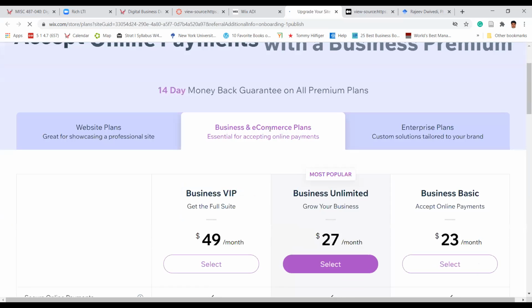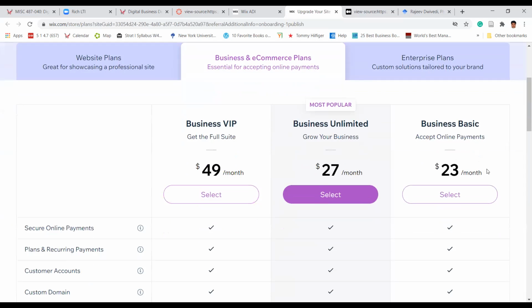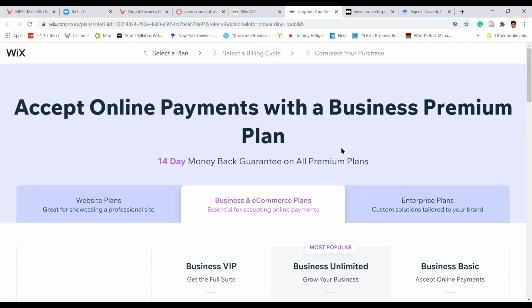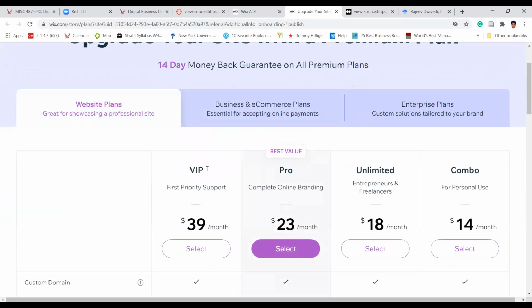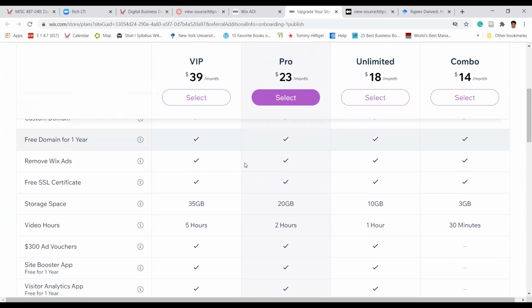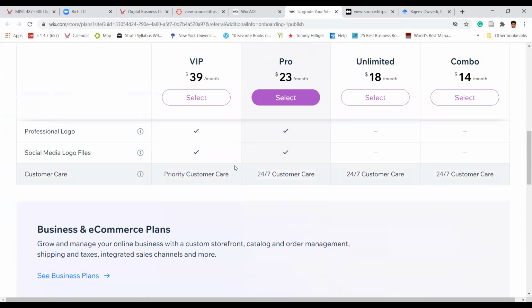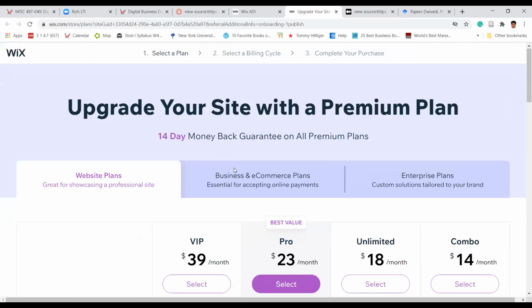So basically probably I have to pay a different thing here. If I want the 14 days money back guarantee. I don't want to pay this much money, so I can go back.